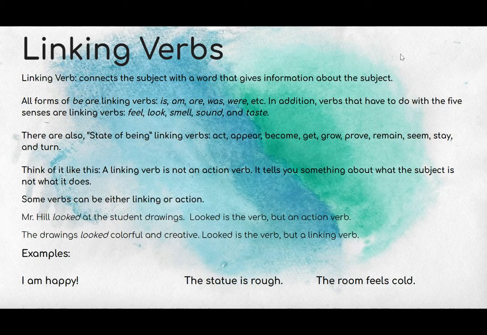There is also state of being linking verbs, such as something may appear to be a certain way or become something. So we need to think of linking verbs like this. Linking verbs are not actions. They tell you about what something is, not what something does. This is where it can kind of get tricky. A word can act as a linking or an action verb depending how it's used in the sentence.